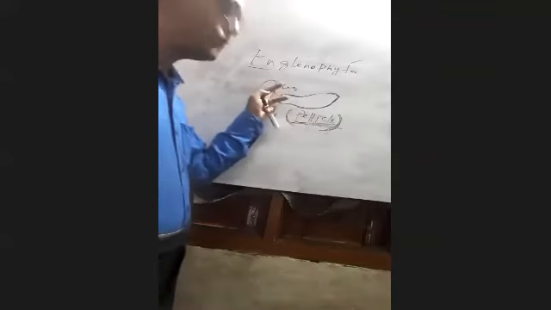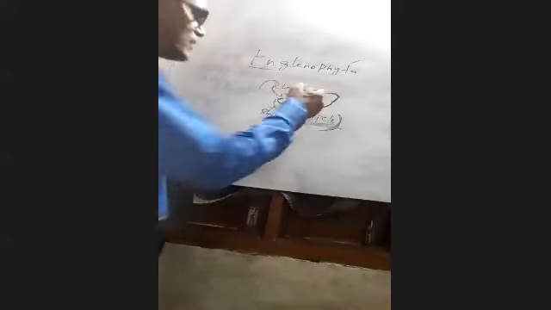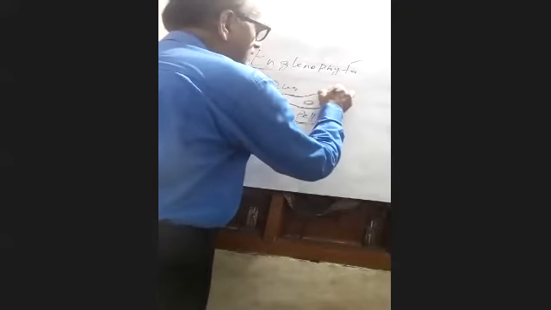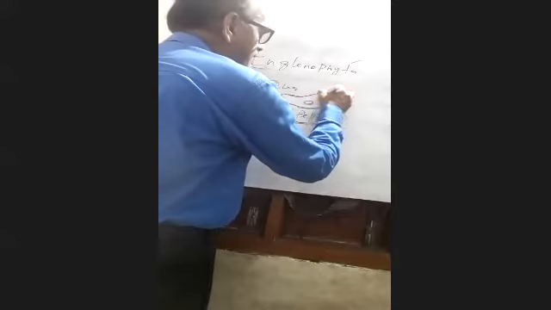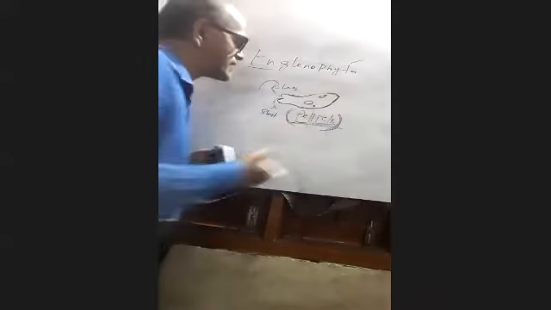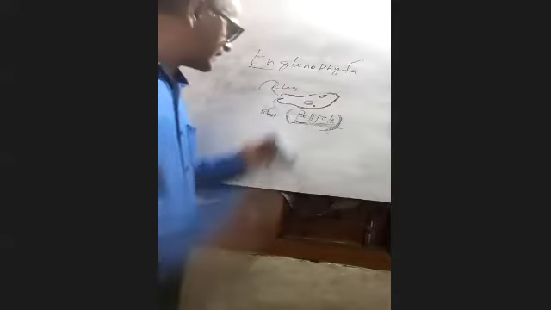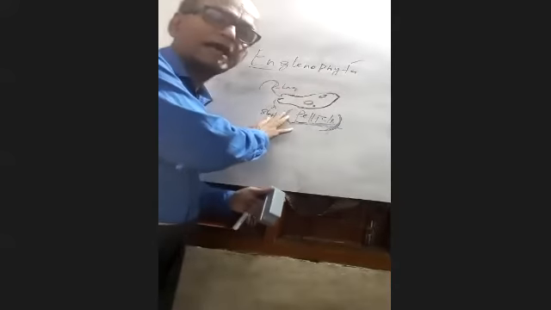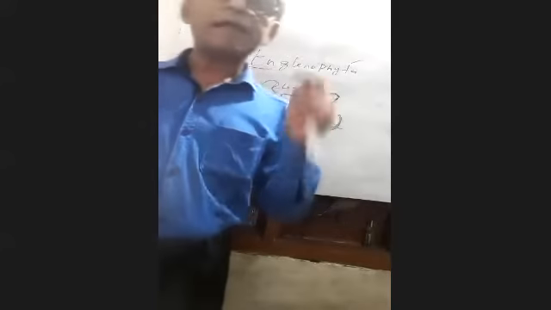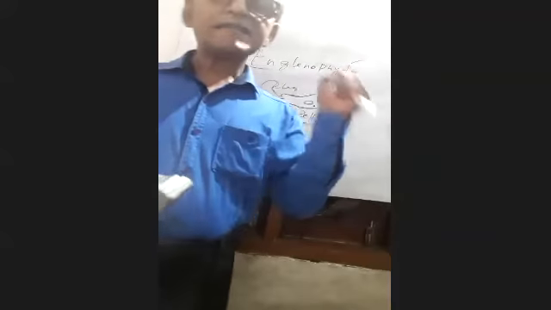And they have two flagella, one long and another short. Here you will find the nucleus, the chloroplast, and the contractile vacuole also is present. So they have two flagella, one long and one short. In terms of habitat, they mostly live in fresh water and in stagnant condition.